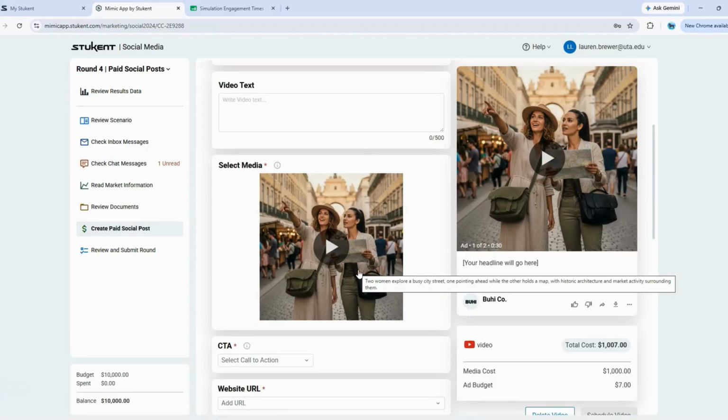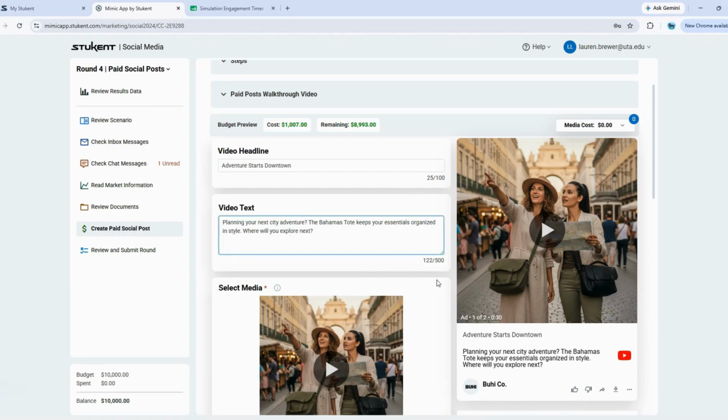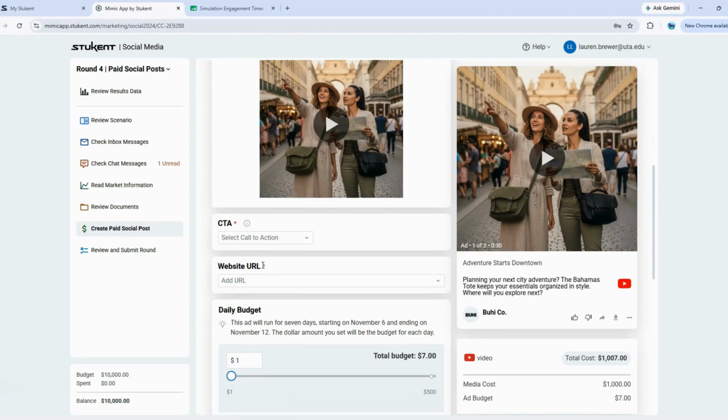So now that I have my media, I want to come back to my video headline and my text. My headline is going to say, Adventure starts downtown. And my caption is going to say, planning your next city adventure. The Bahamas tote keeps your essentials organized in style. Where will you explore next? So now we've got our headline, our text, and our media. We can go down and select our call to action.